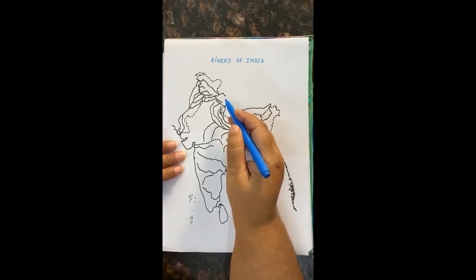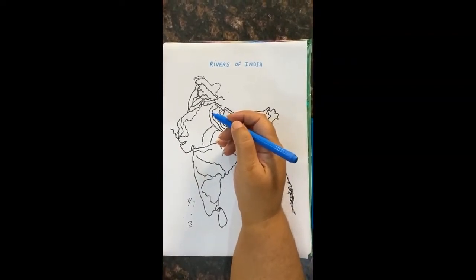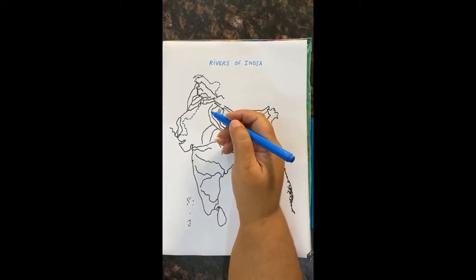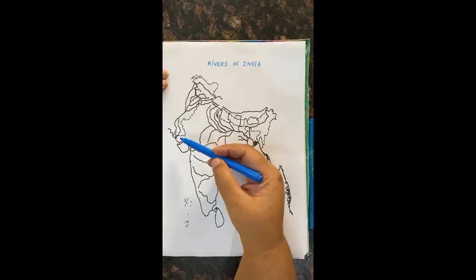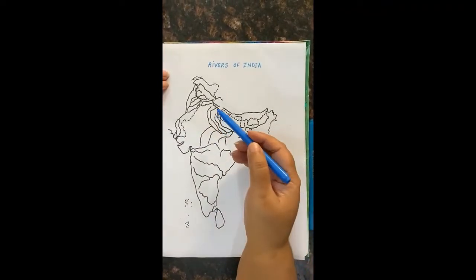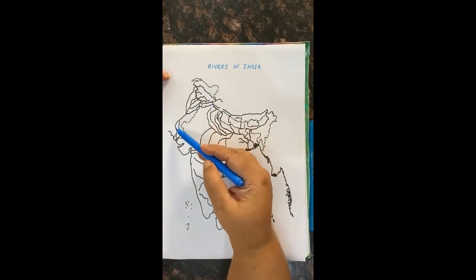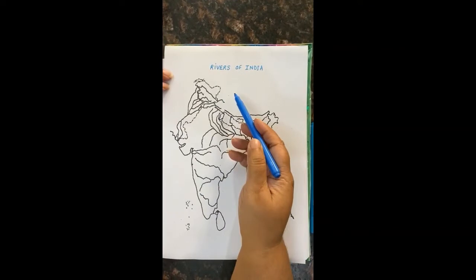Okay children, on page 74 the map of rivers and the list of the rivers has been given, and accordingly we have to mark them. As you can see in the map, the rivers are already printed, and using different colors, you will need 4 or 5 different colors. We will be marking the rivers along the black line which is already printed, and then we will name the rivers.